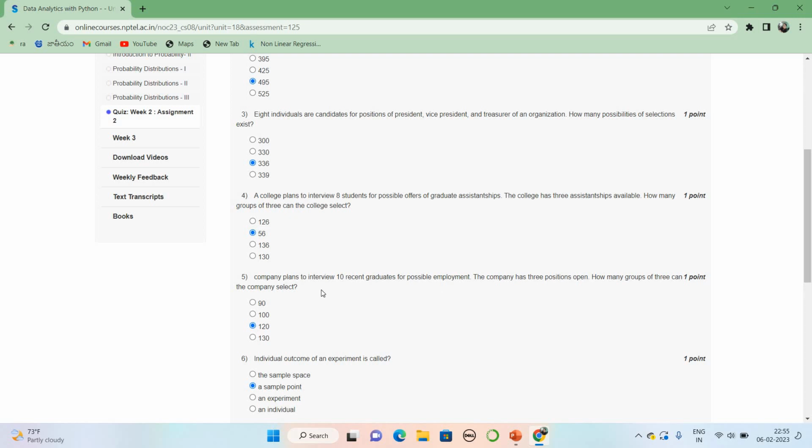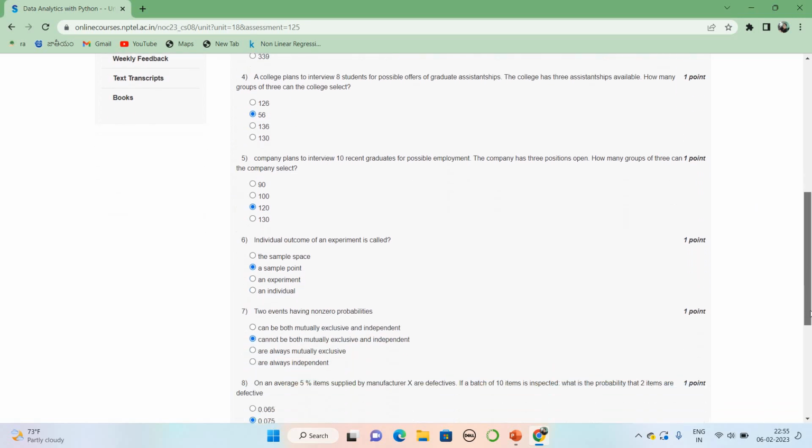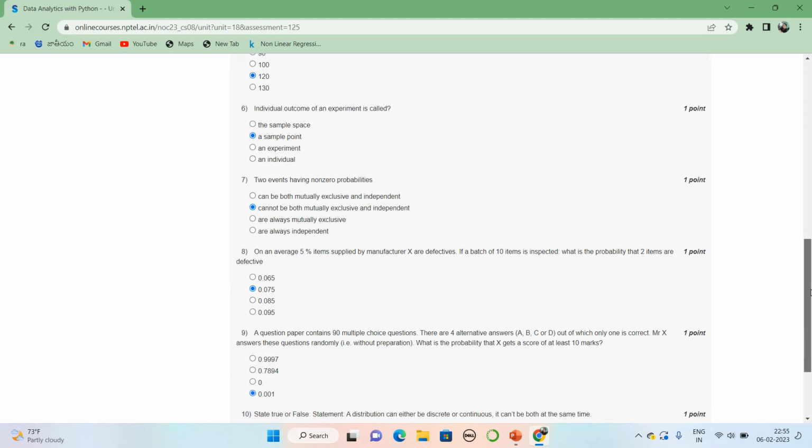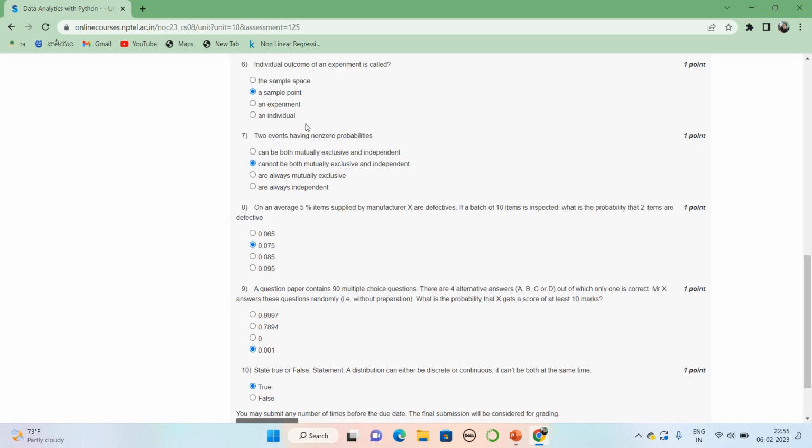Now coming to question number 5. A company plans to interview 10 recent graduates for possible employment. The company has 3 positions open. How many groups of 3 can the company select? For this, the given answer is 120. Now coming to question number 6. The individual outcome of an experiment is called a sample point. This answer is sample point.